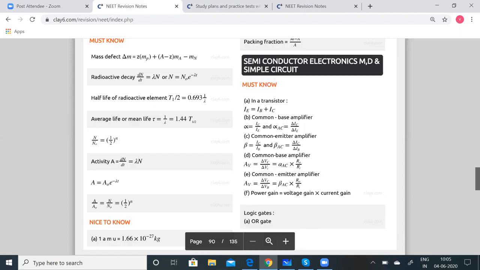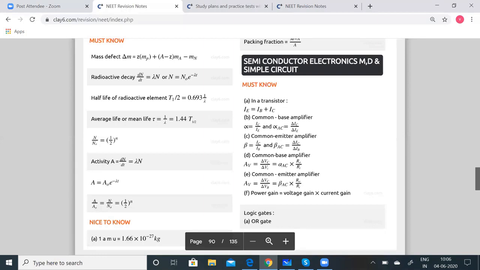When we talk about the distinction between metals, insulators and semiconductors on the basis of band theory, in metals the conduction band is partially filled, or the valence and conduction bands overlap. In that case the energy gap Eg is 0. In insulators, the conduction band is empty and the valence band is filled.